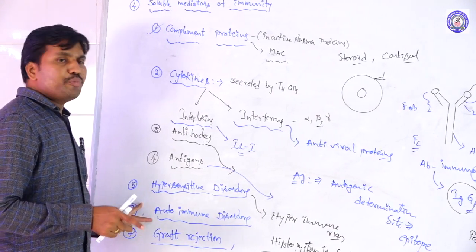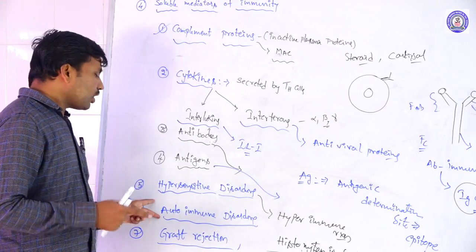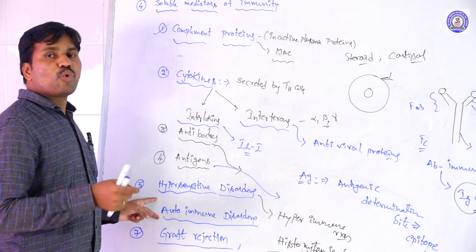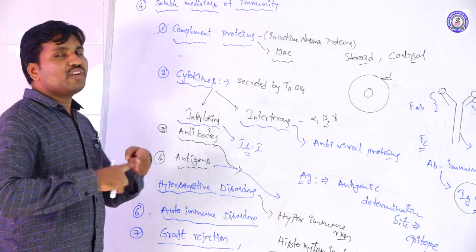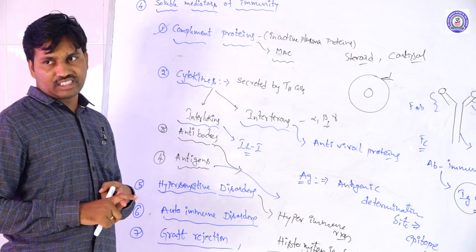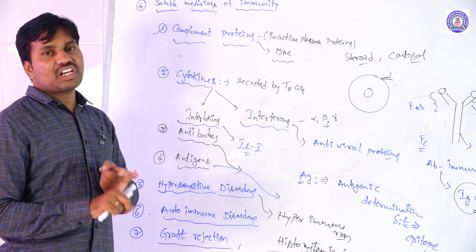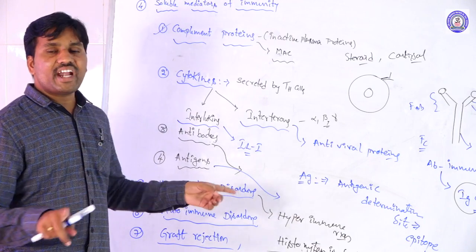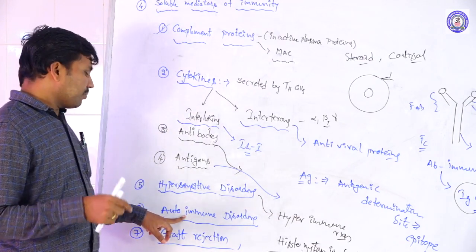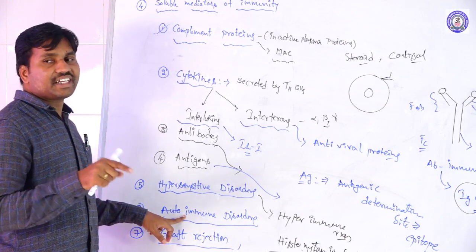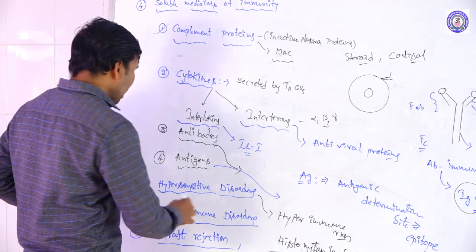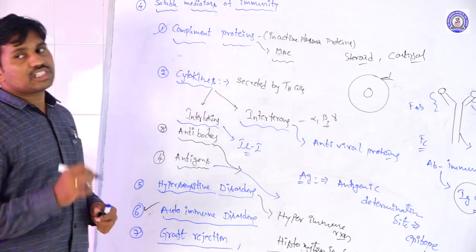Next one is the autoimmune disorders. What is meant by an autoimmune disorder? Sometimes our immune system is not able to recognize our own body cells. So differentiation of the body cells fails in the immune system. At that time our immune system treats our own body cells as a foreign party or pathogens. That leads to autoimmune disorders forming.